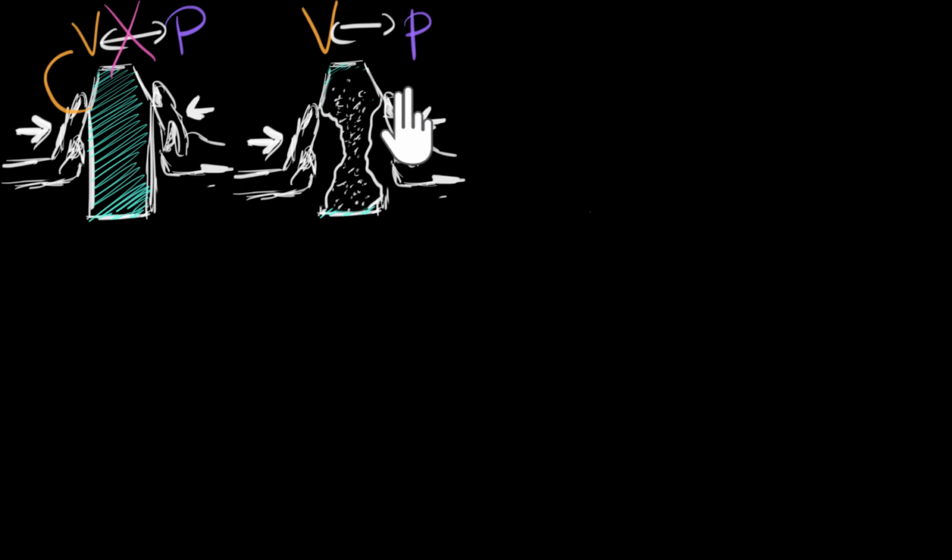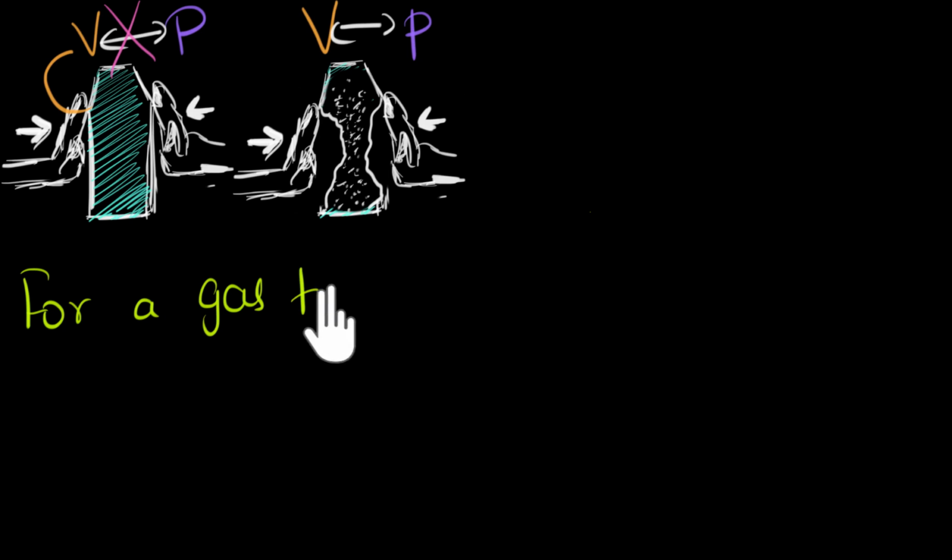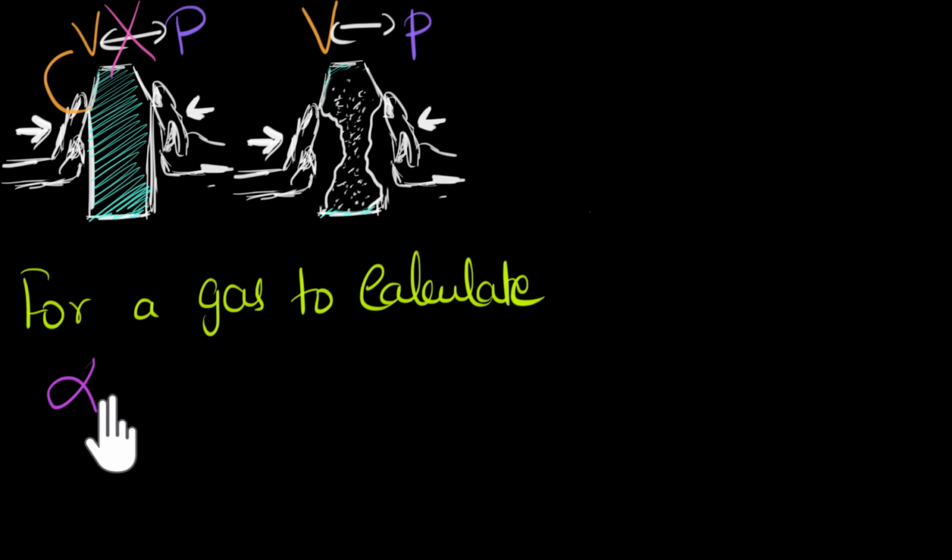So what should we do? Well, we should make sure the pressure does not change. And therefore, for a gas, to calculate volume changes, the way we calculate volume changes is by calculating this number called the volume expansion coefficient.